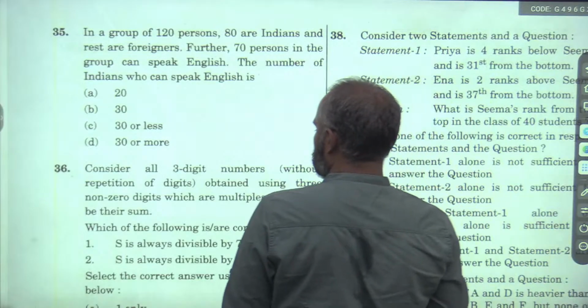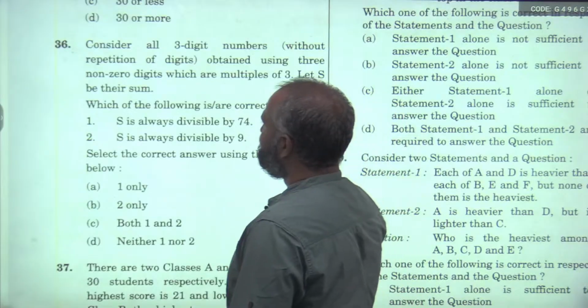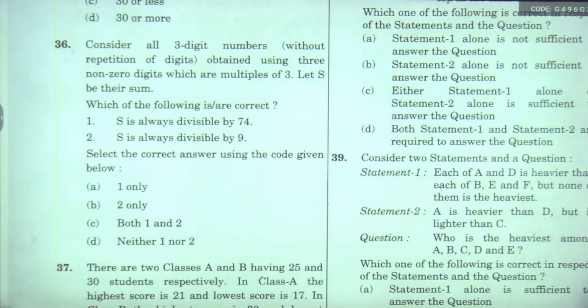Next one. Beautiful question. Consider all 3-digit numbers, without repetition of the digits, obtained using 3 non-zero digits which are multiples of 3. Let S be their sum.